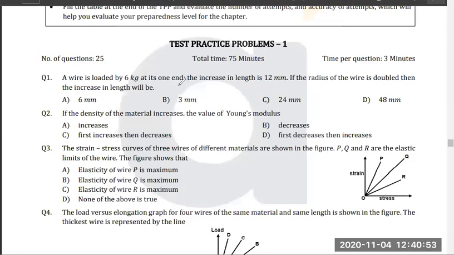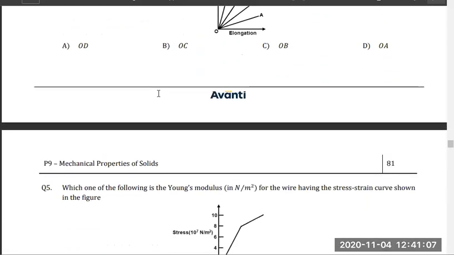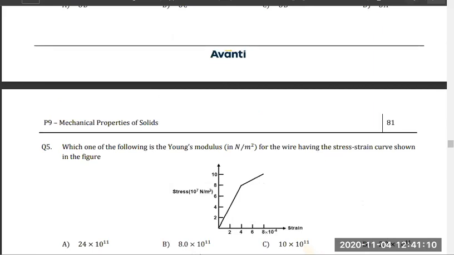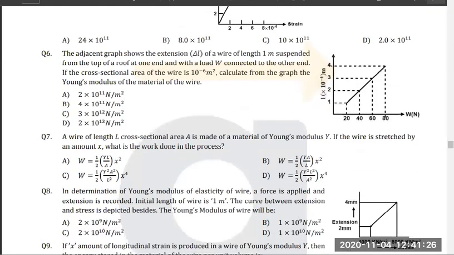Now, TPP, those who have doubt, you can ask. Otherwise, I'll just discuss the important questions because questions 1 to 5 are easy. We have already done them. Anyone have doubt in questions 1 to 5? Because all the questions we have already done and they are easy. Thermal expansion we will leave for now, Abhiram, because we will discuss that in the next chapter. So I hope there's no doubt between 1 to 5.